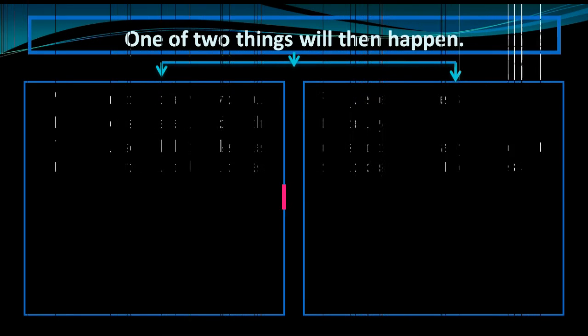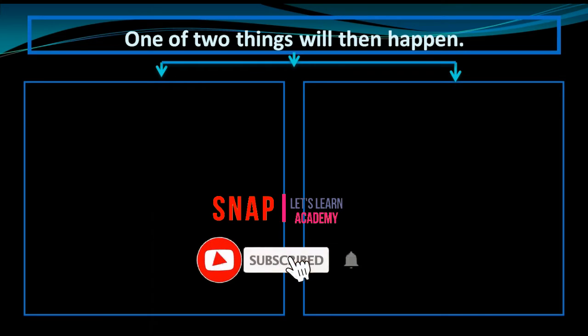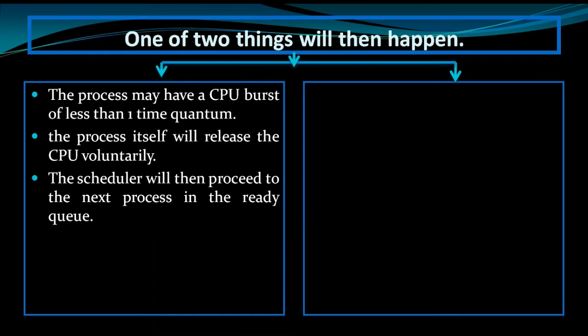Now, one of two things can happen. What are the two things? The first thing is that the process may have a CPU burst of less than one time quantum. The process itself will release the CPU voluntarily. The scheduler will then proceed to the next process in the ready queue.